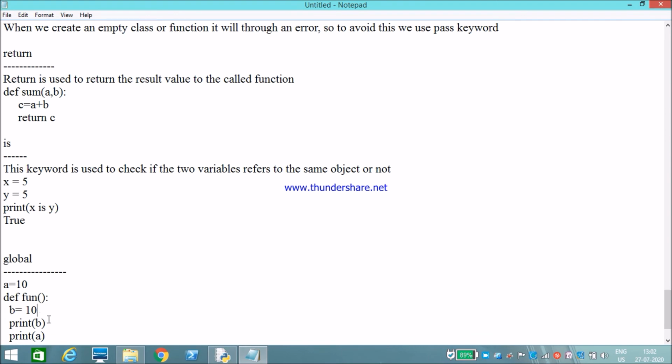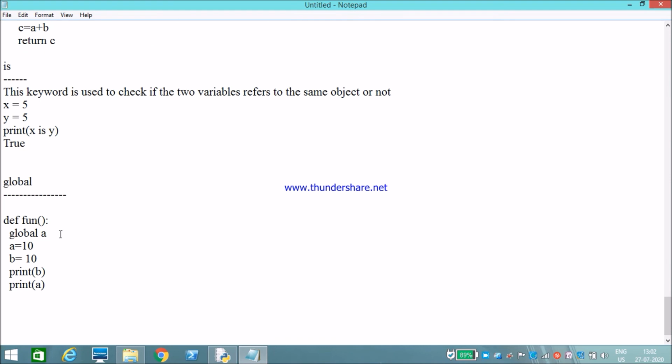Okay, I'll show how to create a global variable inside a function. Instead of a is equals to 10 there, I'll use global a is equals to 10. So instead of creating a is equals to 10 here, we can just create global a is equals to 10. We can't do global a = 10 in one line, it will throw an error. So we should do it like this only. Like this we can create the global variable inside the function. Okay, next,